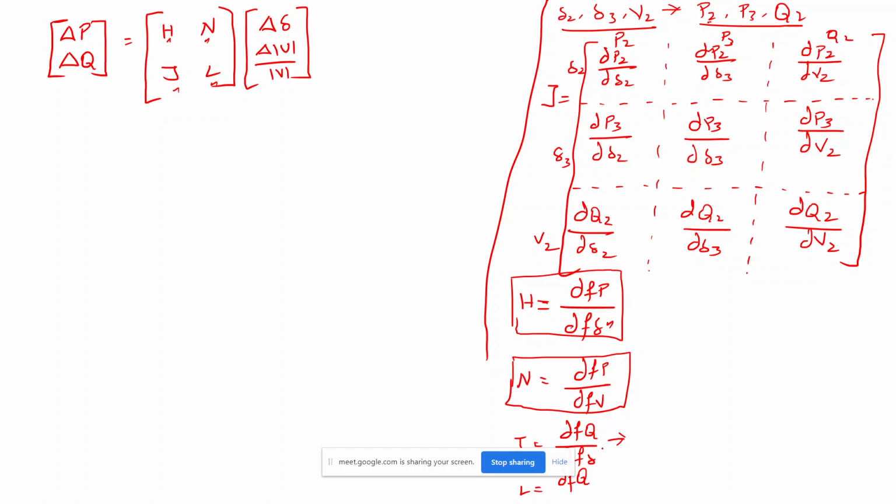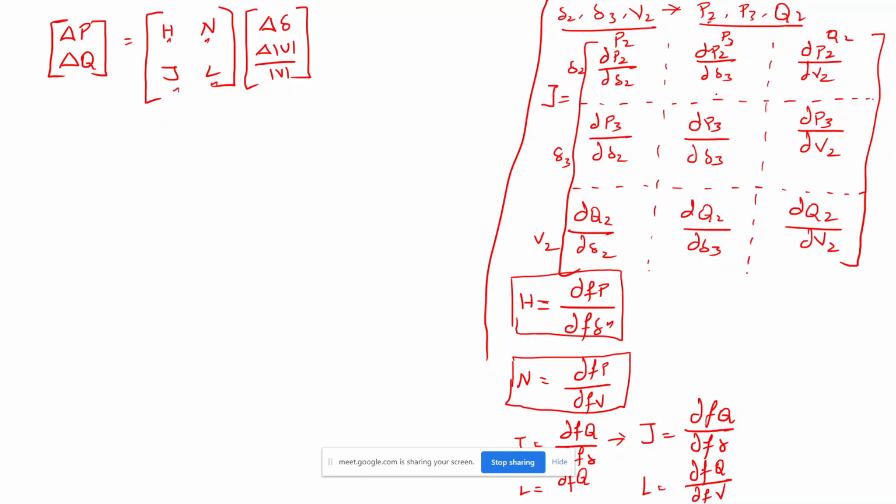So I will write here also, because Google Meet is showing here, J is nothing but dou Q divided by dou delta. Same like that, L is dou Q divided by dou V. Okay, now we know what is H, N, J, L.